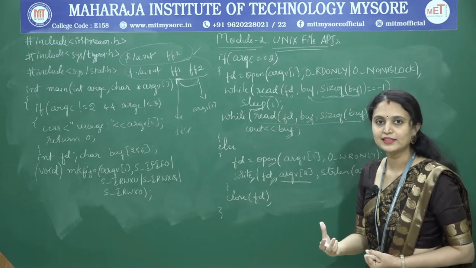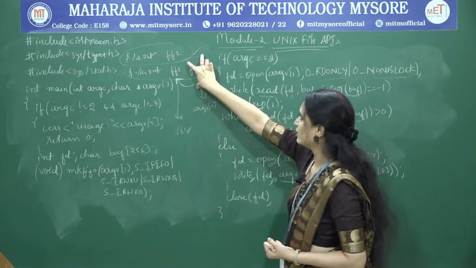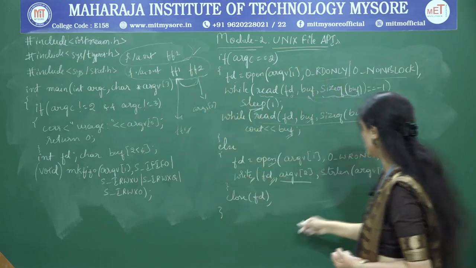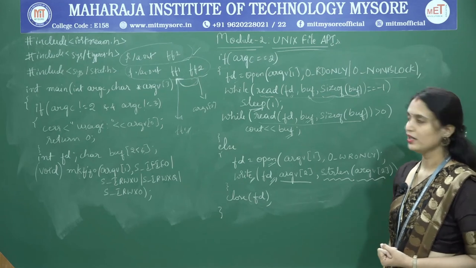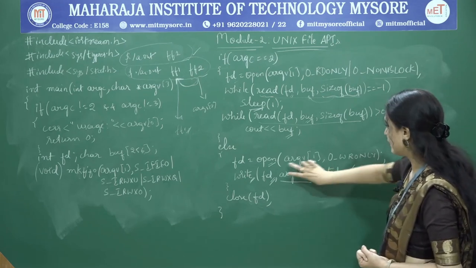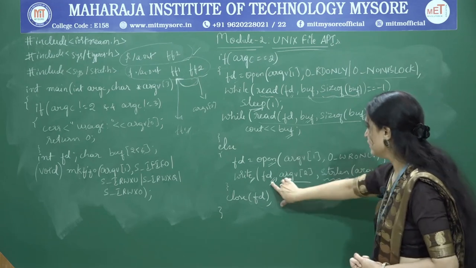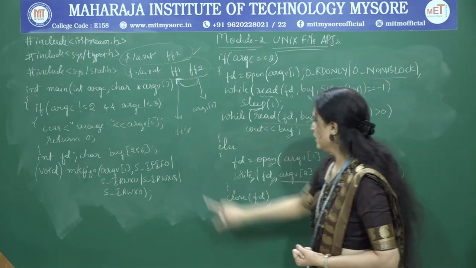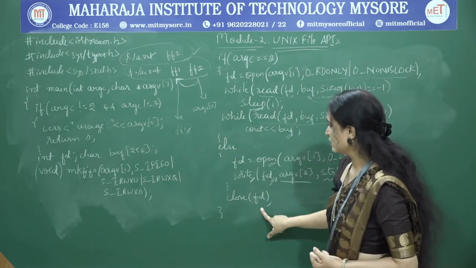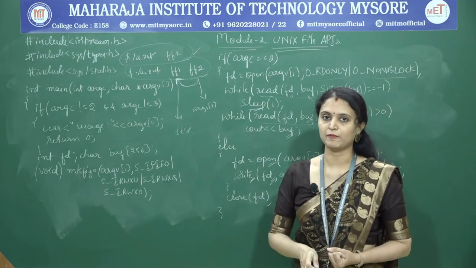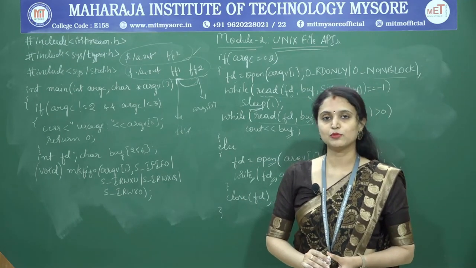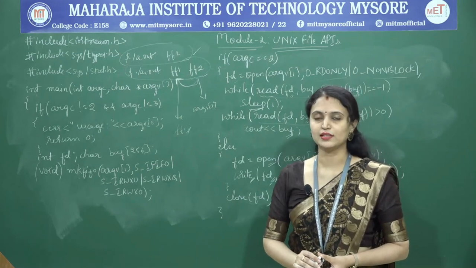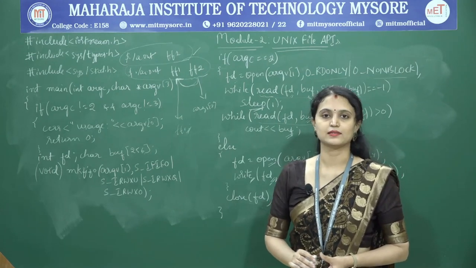Like how many bytes, how many characters are present in FIFO file 2. That's why I am checking strlen of argv of 2. So the specified number of bytes will be written from FIFO file 2 to FIFO file 1. And at last I am closing the file by using the close API. So this is about FIFO file APIs. Now let's move on to the next concept, that is symbolic link file APIs.